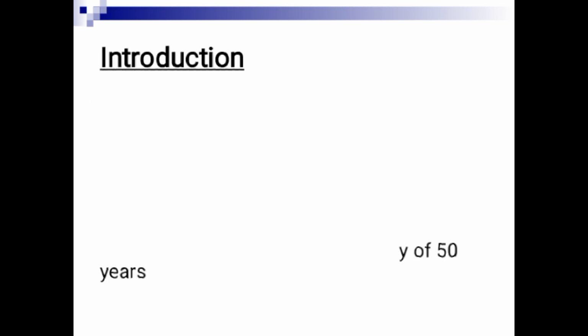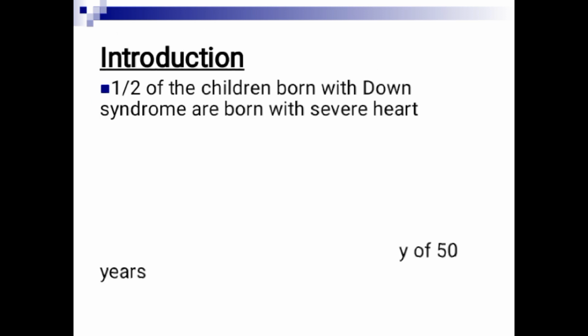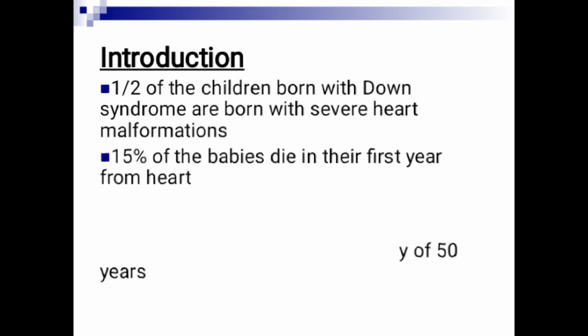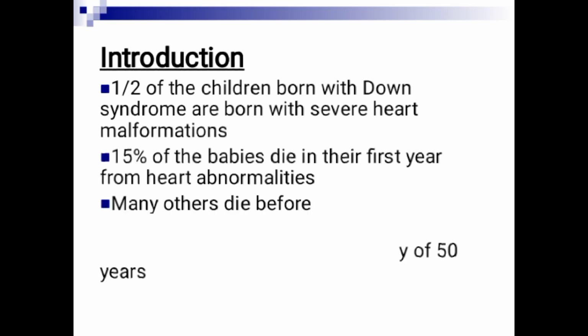About half of the children that are born with Down syndrome have what? Severe heart disease. That means 50%. Not all the children born with Down syndrome, but 50% have severe heart disease, for example tetralogy of Fallot and VSD, which is ventricular septal defect.